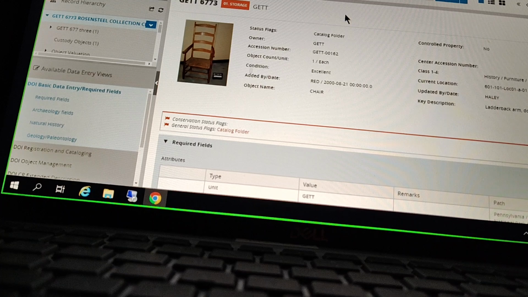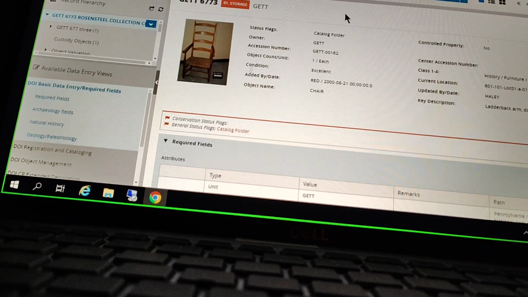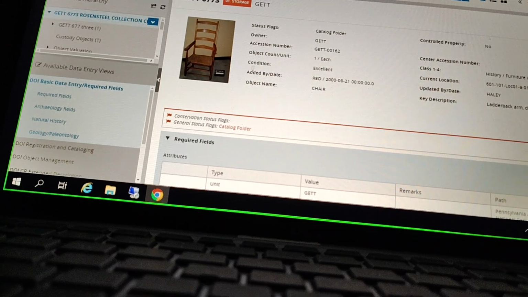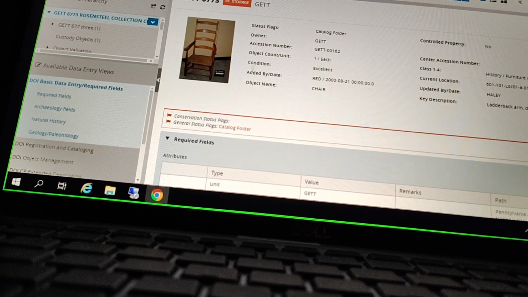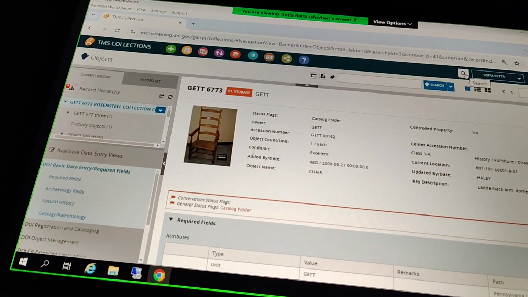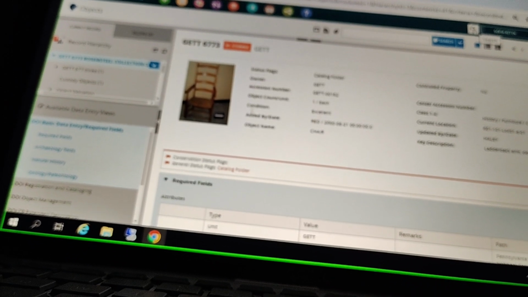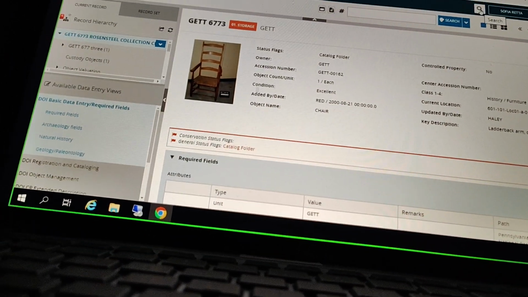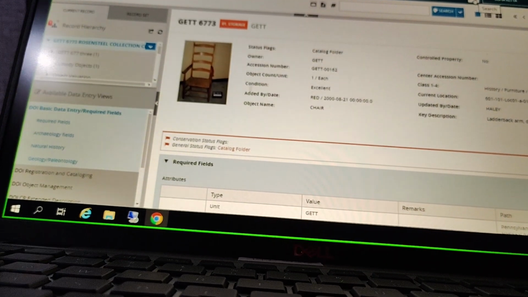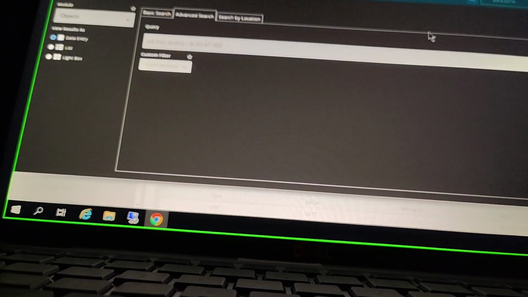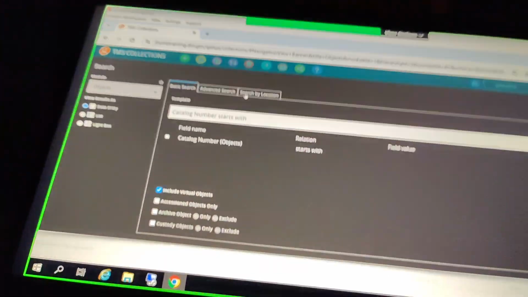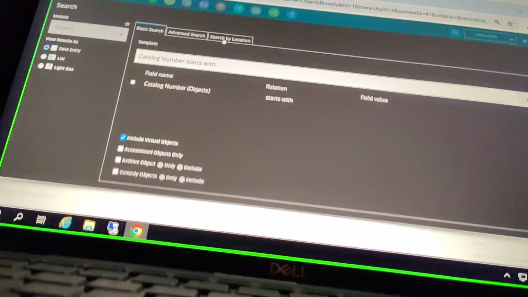But before we start talking about archives, I would like to start with a search function that we didn't get to yesterday in our afternoon on searching. I did not quite have time to get to the search by location option in objects, so I just want to quickly cover that. When we want to search by location, we'll access that option within the same search function we were using yesterday for our basic search and our advanced search. So we will see this third tab here for search by location.